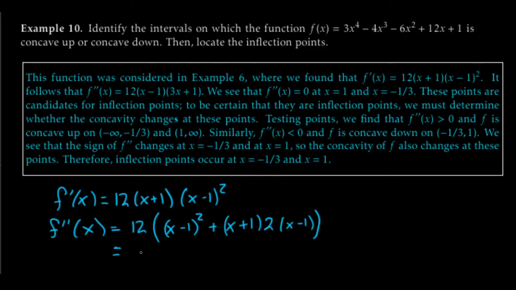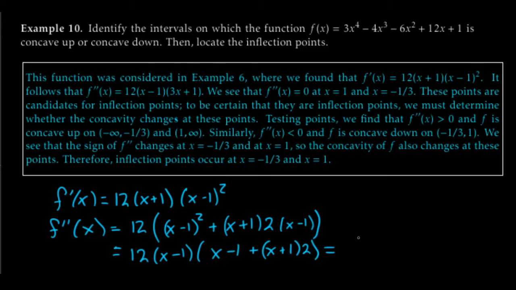And now all we've got to do is go on through and do a little bit of factoring. So 12, I've got an x minus 1 in both of these terms, so I'm going to pull one of them out, x minus 1. And now I've just got an x minus 1 in the first part by itself, plus that x plus 1 is just hanging around, but it is getting multiplied by that too. Okay? A little tiny bit more, x minus 1 plus 2x plus 2.